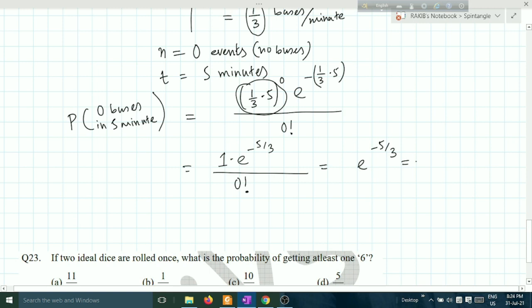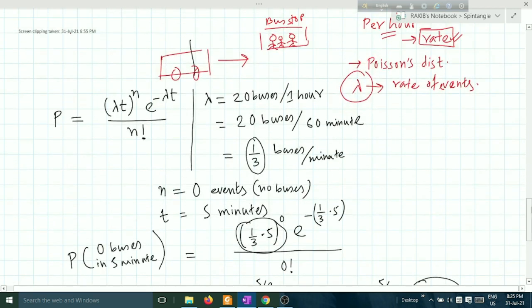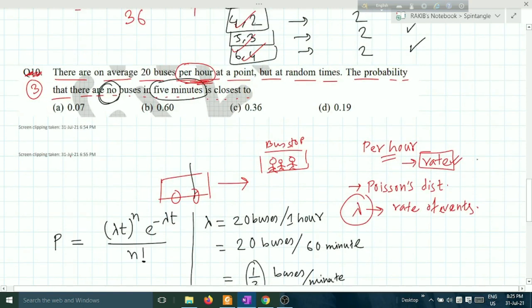E to the power minus 5 divided by 3 is what? It is 0.188. Okay, the answer is 0.188. This is the required probability. And check the option. 0.188, here this one is the option. 0.188 means nearly equal to 0.19. You can write it as 0.19.